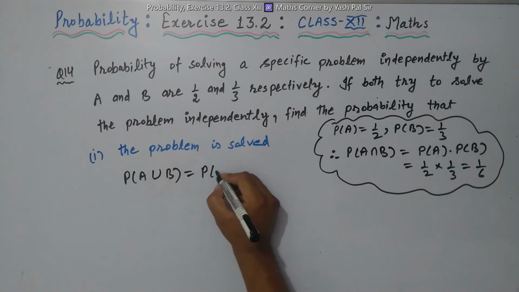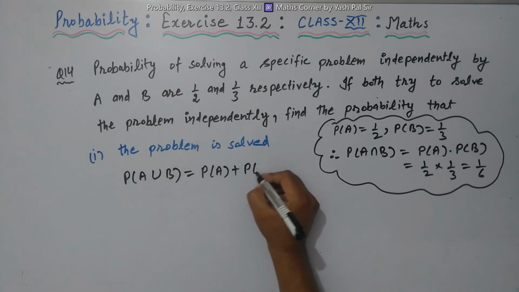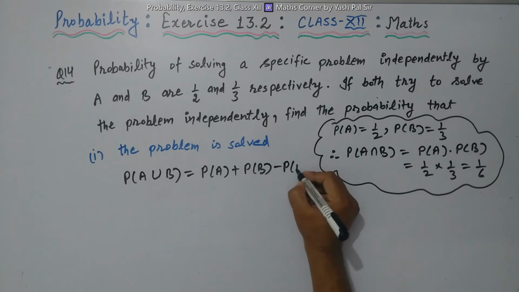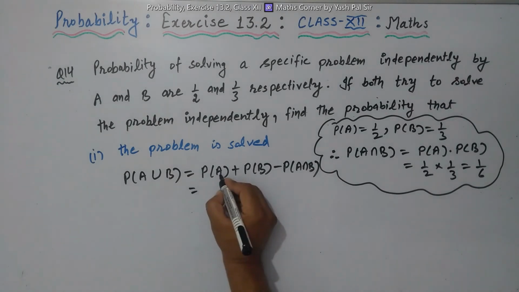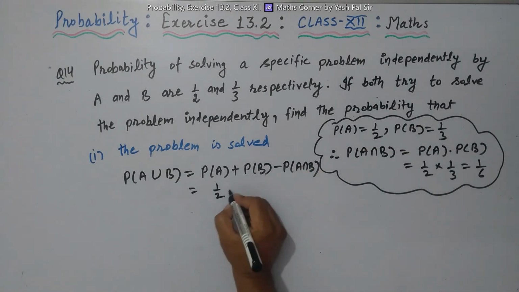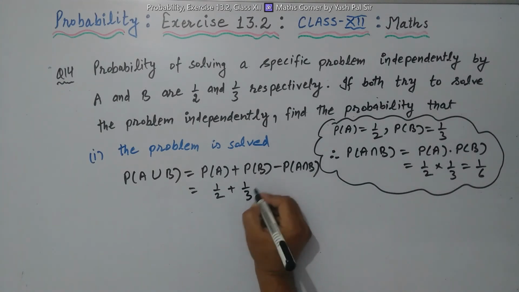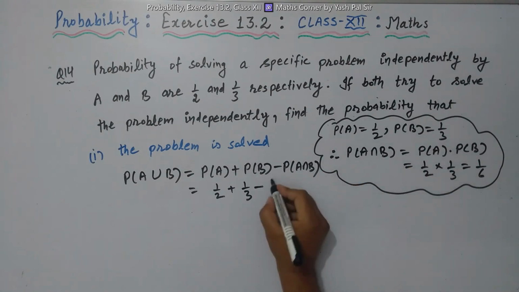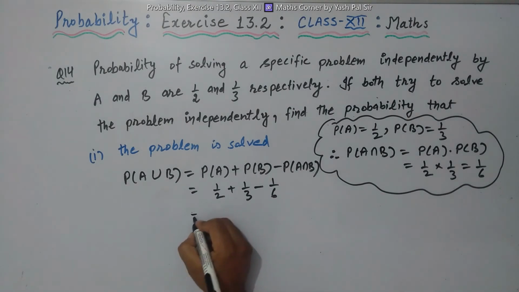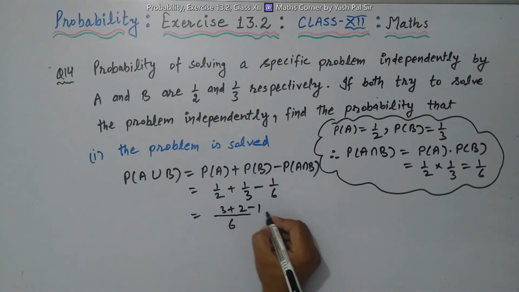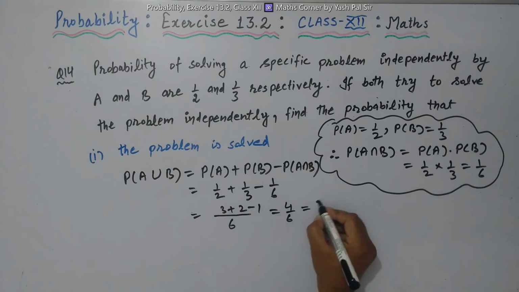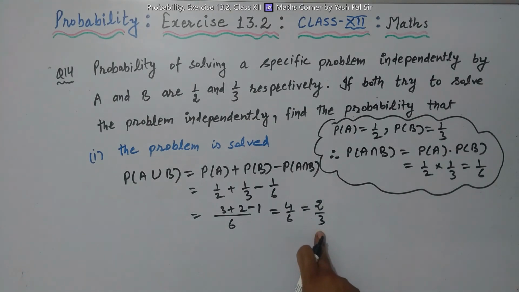This can be written as probability of A plus probability of B minus probability of A intersection B. So probability of A is 1 by 2, probability of B is 1 by 3, minus probability of A intersection B is 1 by 6. Finally 6 is the LCM. So this is 3 plus 2 minus 1, which is 3 plus 2 is 5, 5 minus 1 is 4 upon 6, that is 2 upon 3 is the probability that the problem is solved.